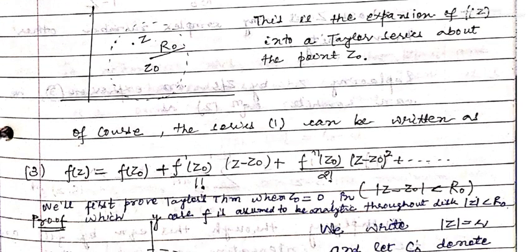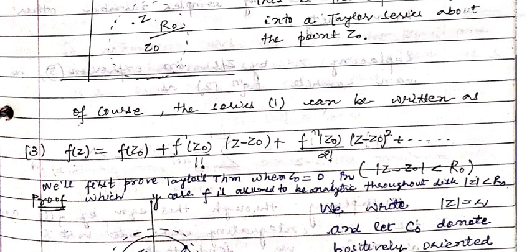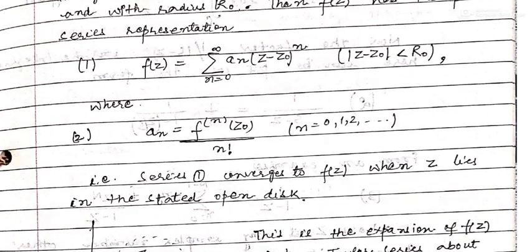So series 1 can be written like this. If we substitute the values of the coefficients a_n in the series, then we get f(z) = f(z0) + f'(z0) upon factorial 1 into (z - z0) + f''(z0) upon factorial 2 into (z - z0)^2 + dot dot dot. So this is the theorem. So now you understand what the theorem is.